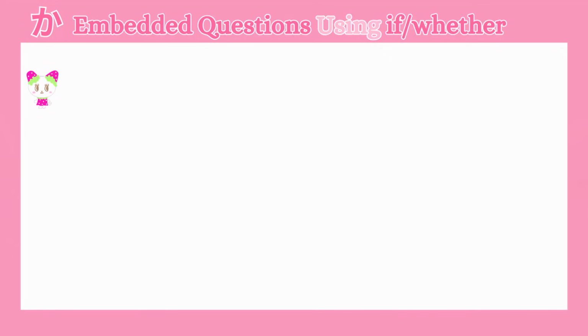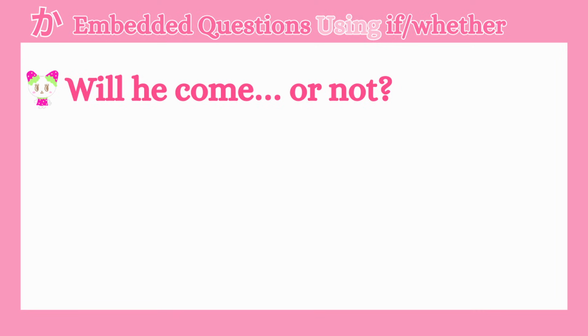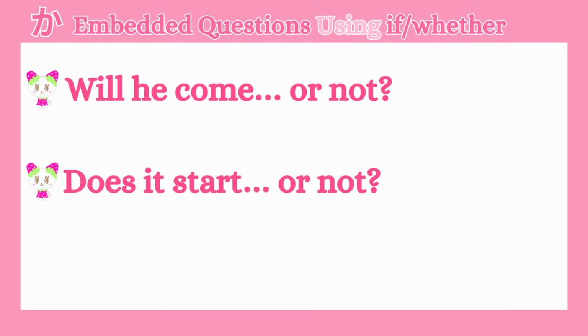For example, will he come or not? Does it start or not? In English, this kind of unknown is expressed with if or whether. And in Japanese, yes, it's the particle か. Because even without a question word, the idea is the same. Something is unknown and か is there to mark it.